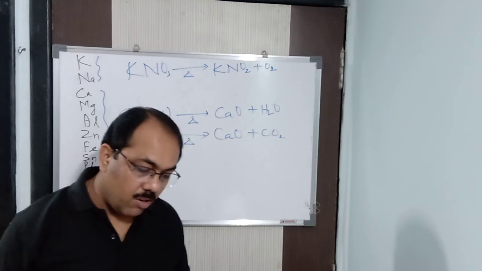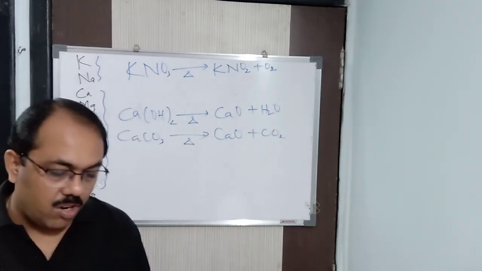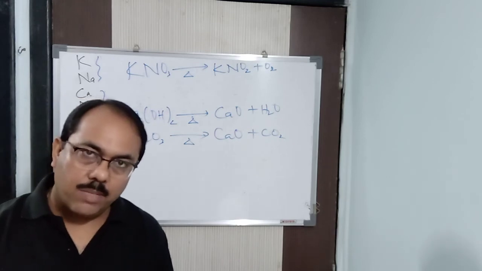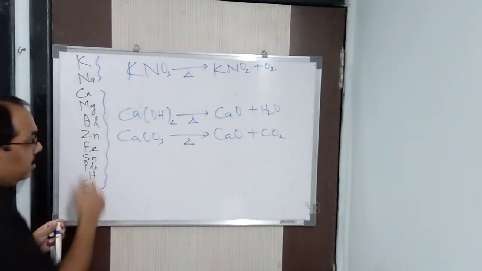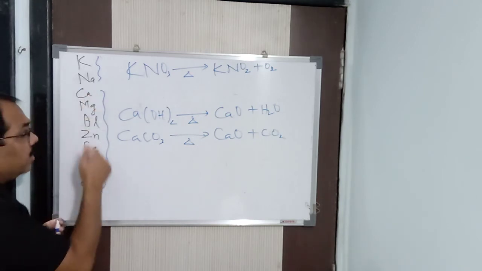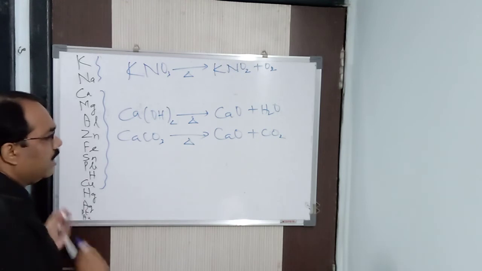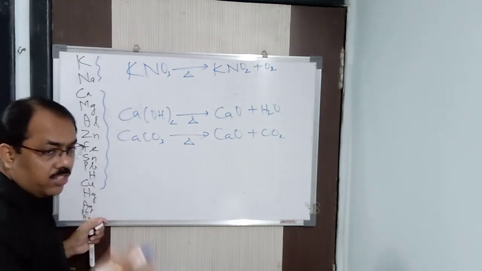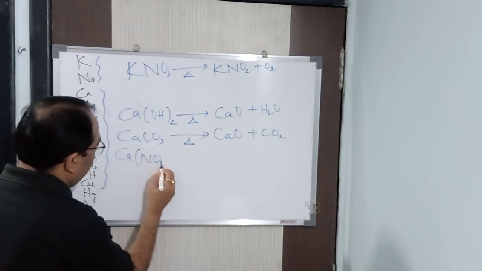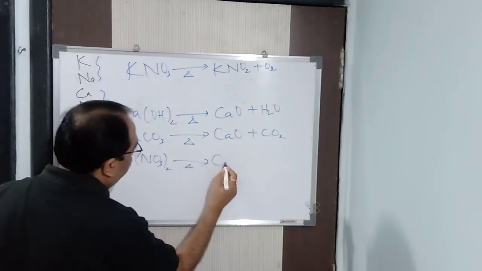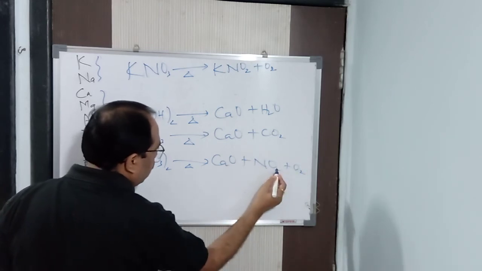Now, if you come to the nitrates, calcium nitrate on heating will give you calcium oxide, nitrogen dioxide and oxygen. From calcium to copper, on heating, the nitrates decompose to give you oxide, nitrogen dioxide and oxygen. For example, the same thing, calcium nitrate, Ca(NO3)2, on heating will give you CaO plus NO2 plus O2. You will balance it.